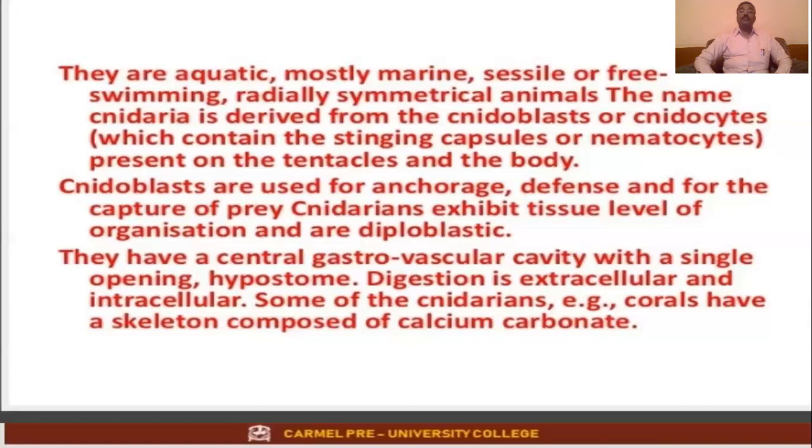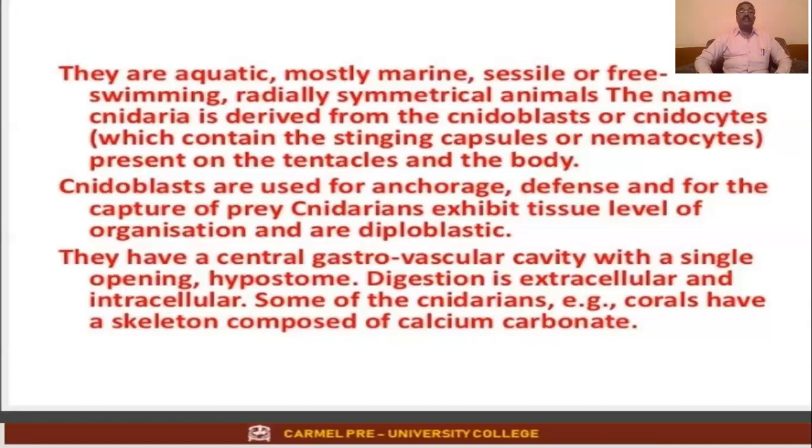Outer ectoderm; the middle mesoderm is not there, but mesoglea is. One term we have already used is called mesoglea. And internally, we come across the presence of endoderm. So here it is diploblastic in nature. It has two germ layers, outer ectoderm and inner endoderm. In between the outer ectoderm and endoderm, you see the presence of a component called mesoglea.